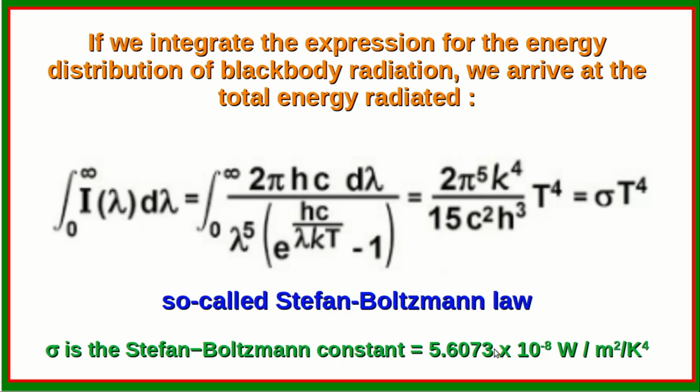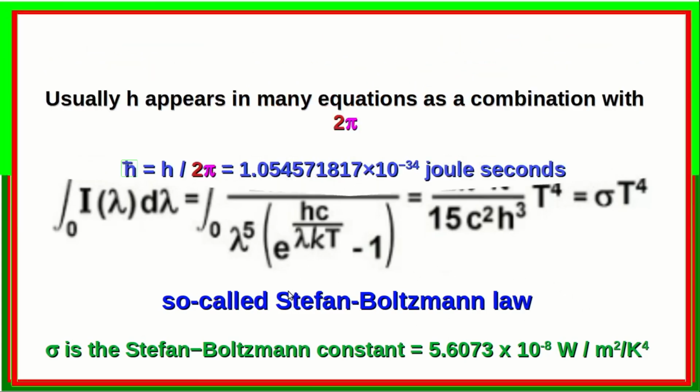The magnitude is 5.6073 x 10^-8 watts per meter squared per Kelvin raised to 4. This is the so-called Stefan-Boltzmann law.